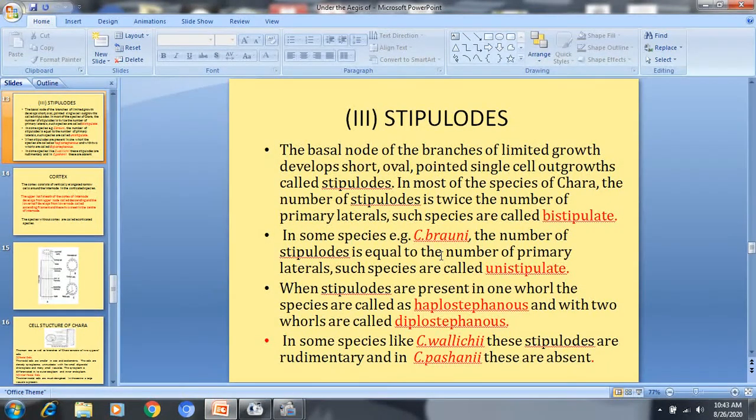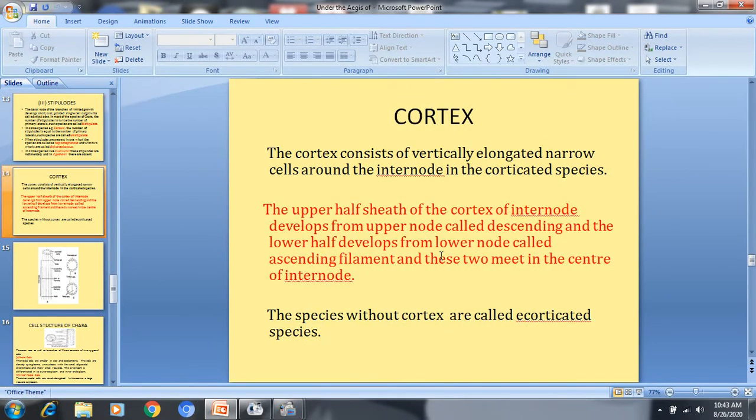In Caravaliceae, the stipuloids are rudimentary, and in Carapacianae, the stipuloids are absent. So these are two exceptional species. Then we come to the cortex. As we have earlier talked, some species are corticated, that means there is a cortex or sheath-like structure around the internodal cell, then the species is called corticated.